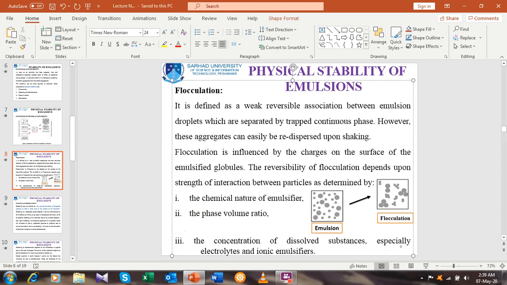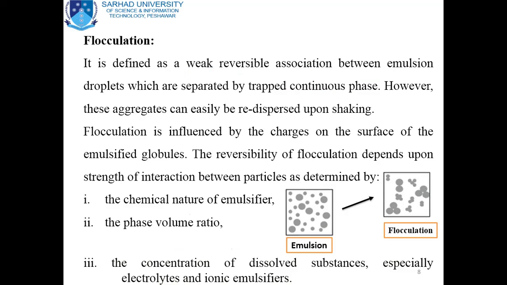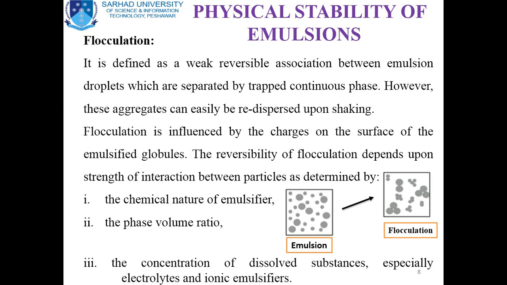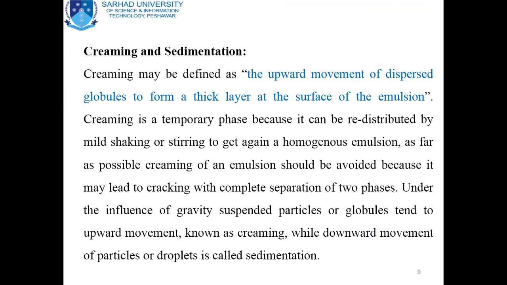These are the different parameters on which the reversibility of flocculation depends. Flocculation depends upon these three parameters. The second symptom of instability is creaming and sedimentation.